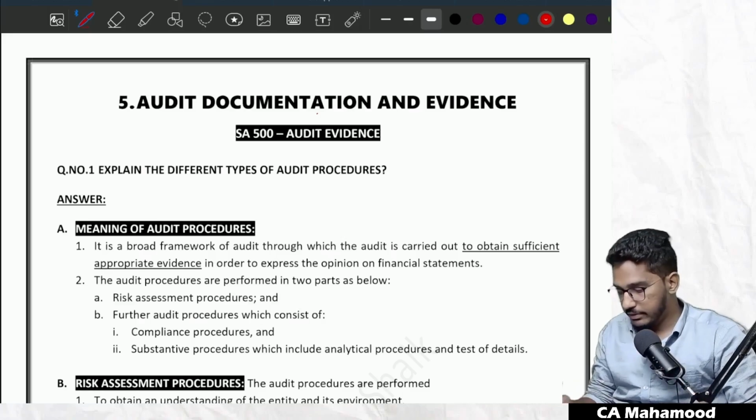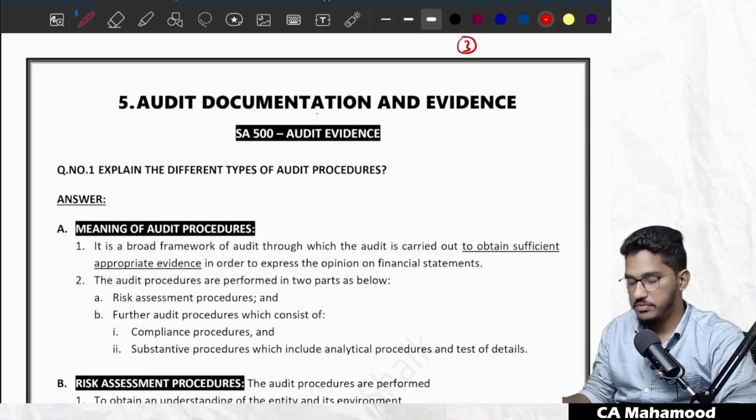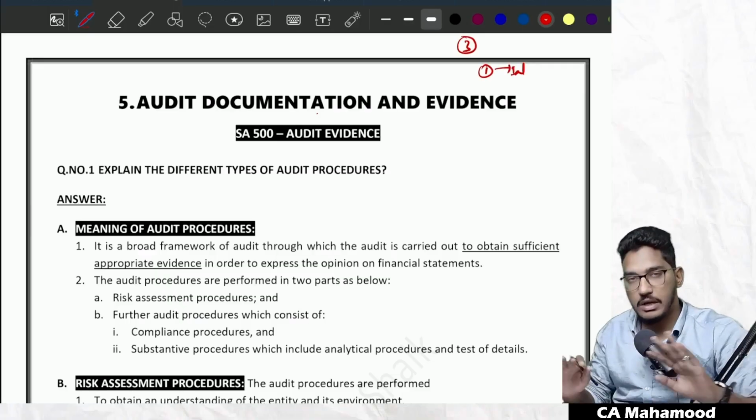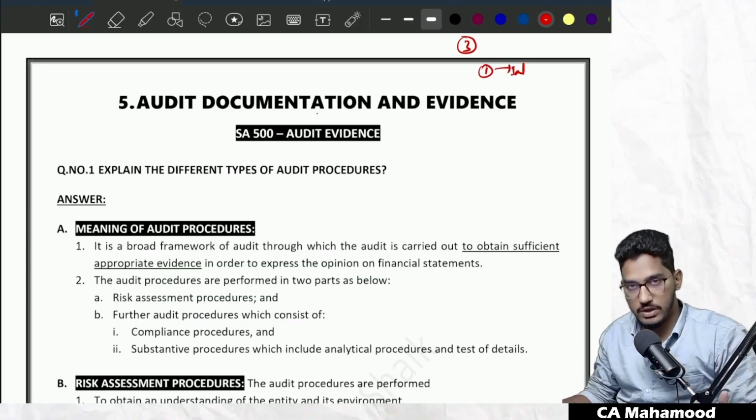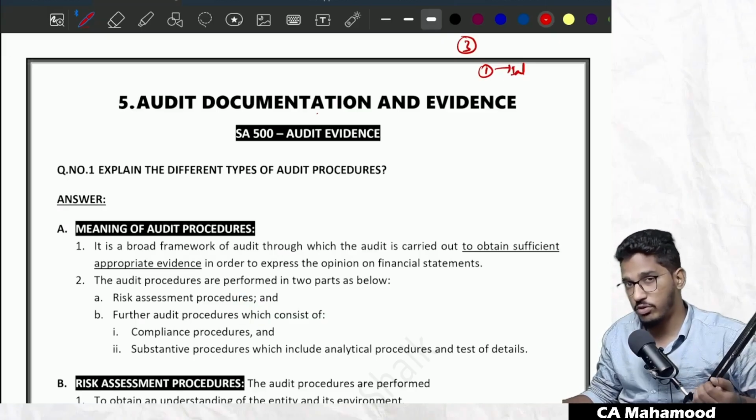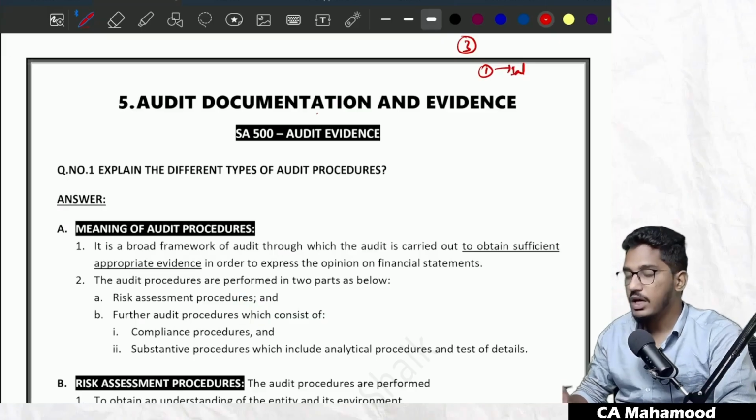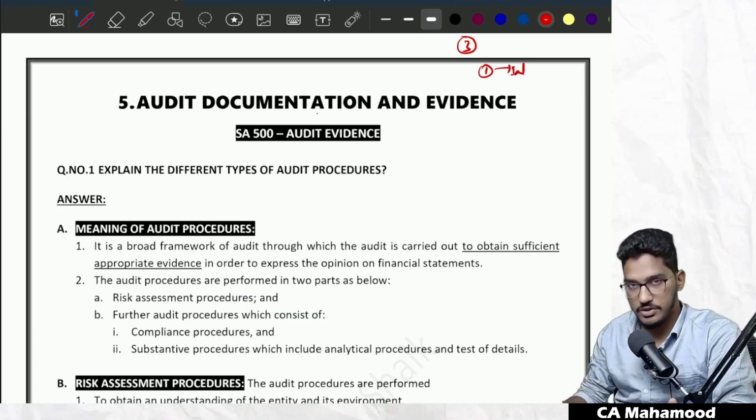So till now we are done with revising three chapters from CA and Auditing. Number one, we are done with introduction to audit. In that, basically we have understood what is the meaning of the term audit, and we got to know about the meaning of the few fundamental terms which we are going to repeatedly use in the subject of audit, that we all got to know in the chapter introduction to audit.